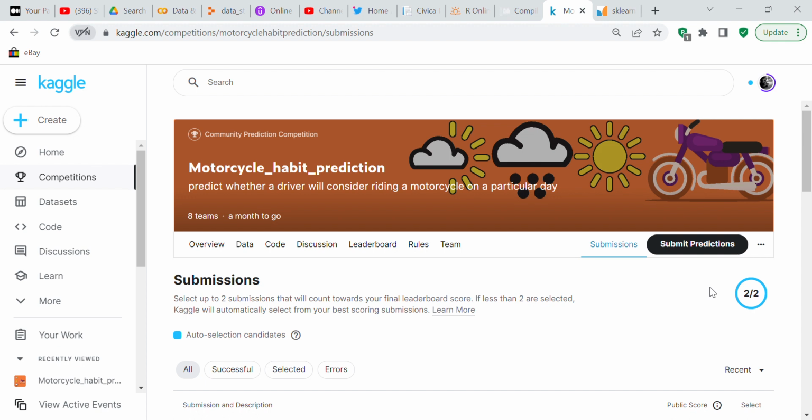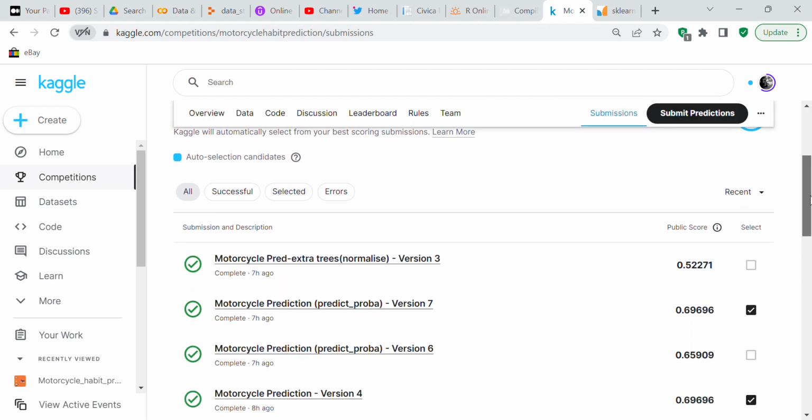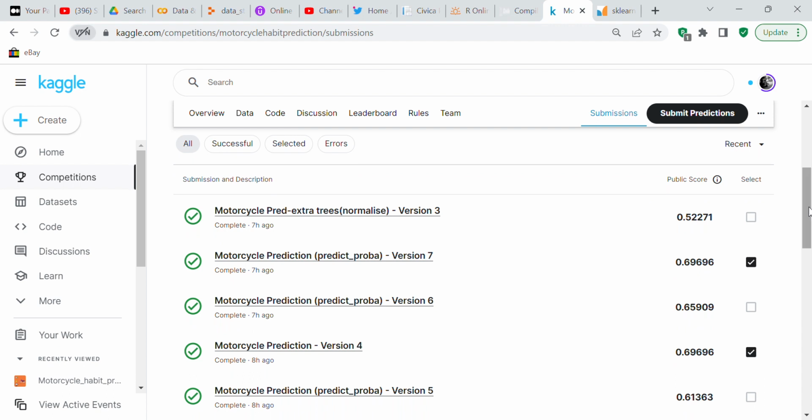It's Crystal here. I just wanted to make a code review for you. In this code review, I'm going to be talking about Predict Proba. And in order to do Predict Proba, I'm going to use Kaggle's motorcycle habit prediction. Predict whether a driver will consider riding a motorcycle on a particular day. And we're going to be using Predict Proba.